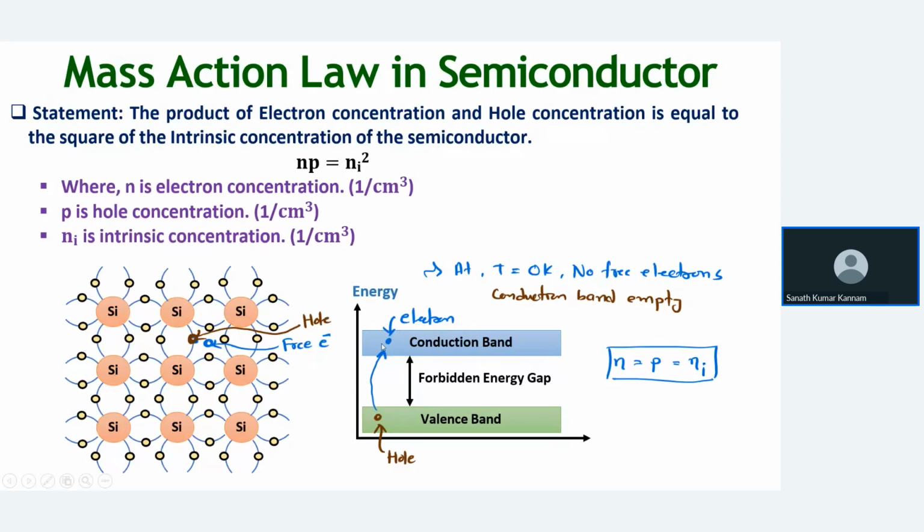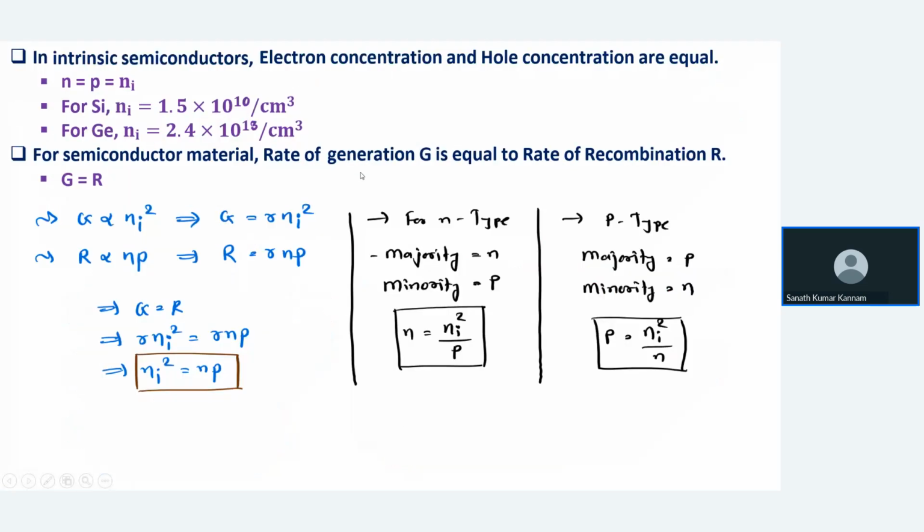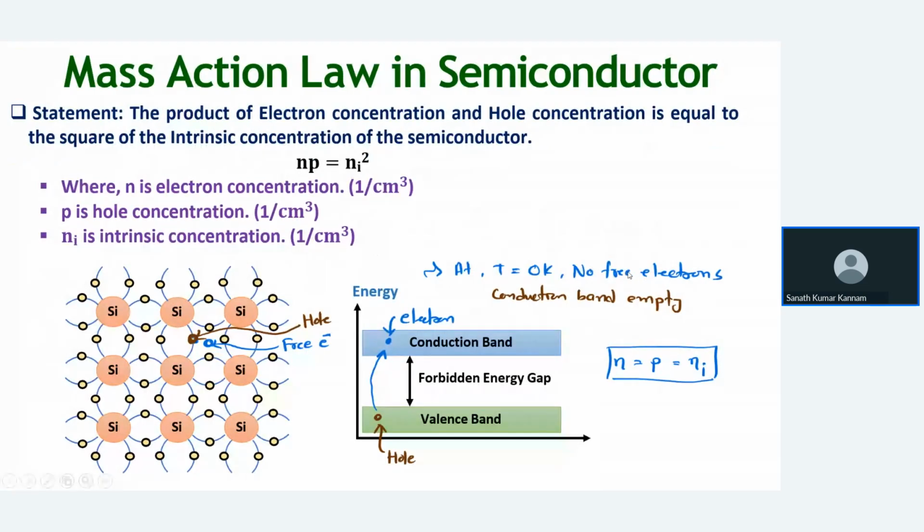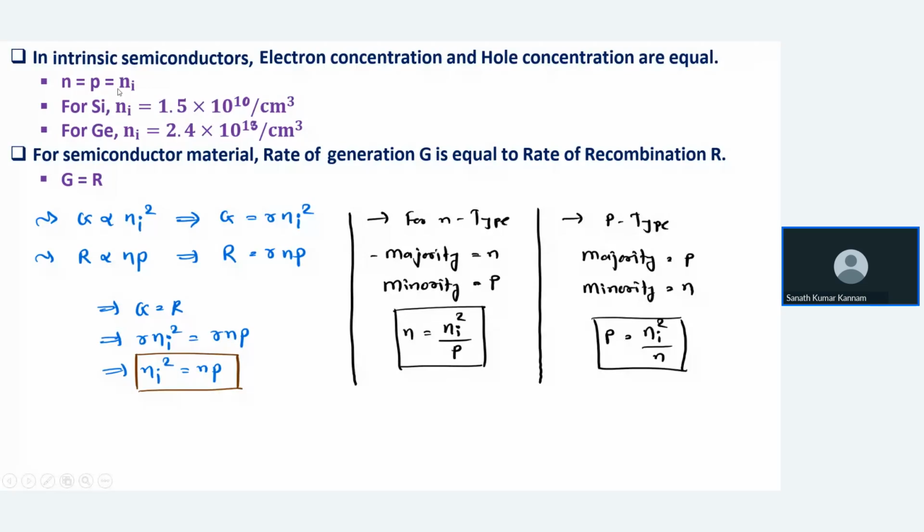When some more free electrons are available, they will come and recombine in the hole. So from this we can say that generation in the conduction band is equal to recombination in the valence band. So generation equals recombination. In an intrinsic pure semiconductor, the number of electrons equals the number of holes equals the intrinsic concentration, that is n equal to p equal to ni, for an intrinsic semiconductor.